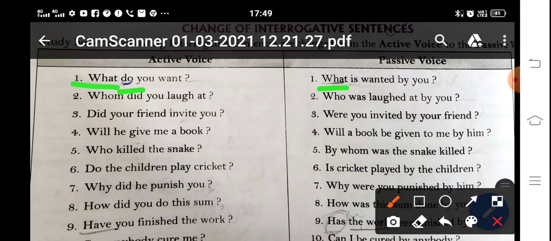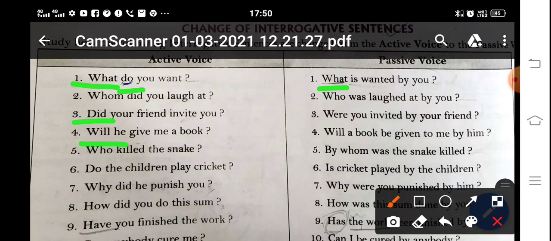Did your friend invite you? So "did" will be removed, obviously. What are the helping verbs of the past? Was and were. Were you invited by your friend? Will he give me a book? Again: will a book be given to me by him? Who killed the snake? By whom was the snake killed?